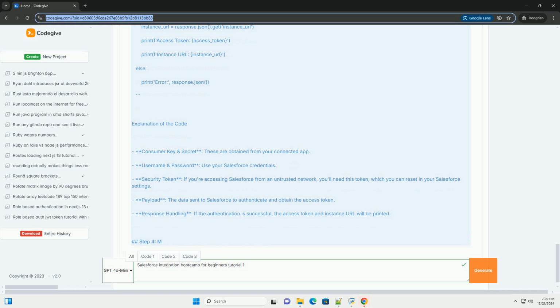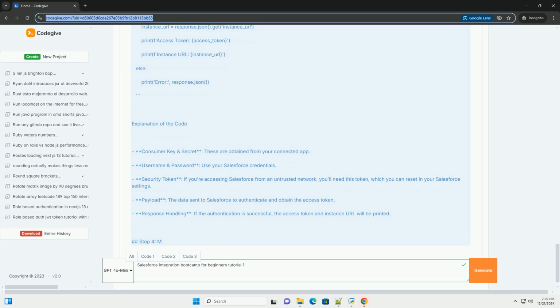Step 3. Authenticating using OAuth 2.0. You'll need to get an access token to make API calls. Here's how to do that using Python. Python code example. 1. Install the requests library, if you haven't already. Bash: pip install requests. 2. Create a script to authenticate.